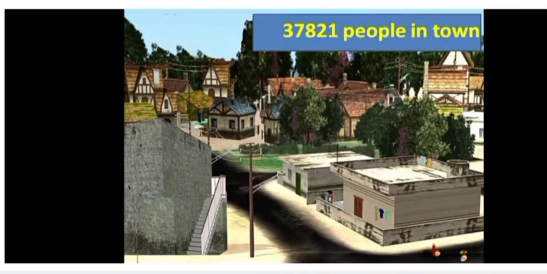If you say that you have 40,000 or 30,000, the estimation is wrong. So it must be close to this number. 37,821 is close to 38,000, because here 800 comes. So we can estimate it to 38,000. So in this estimation, there are some rules, some steps we have to follow.